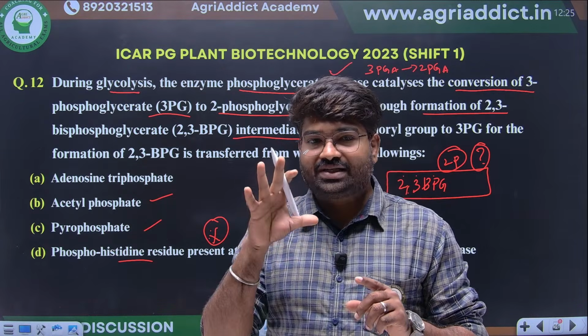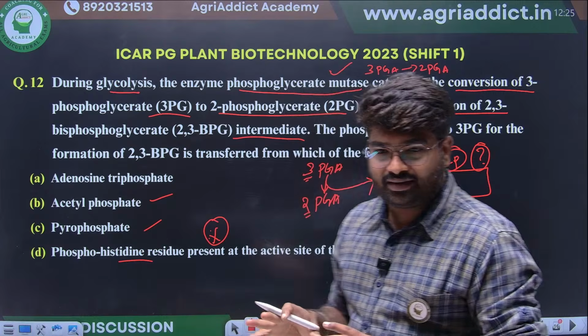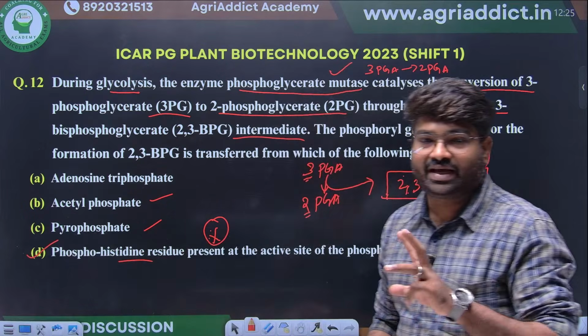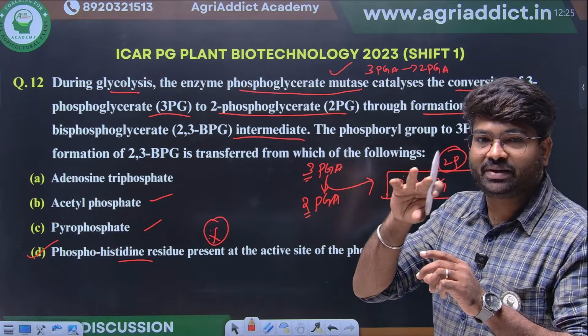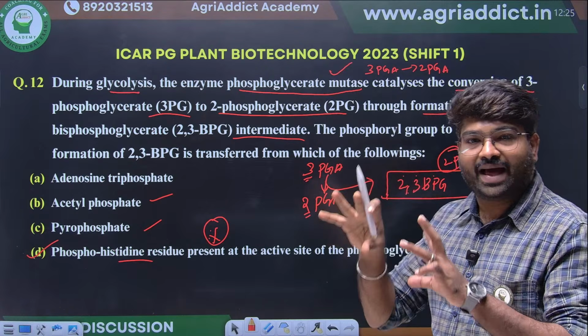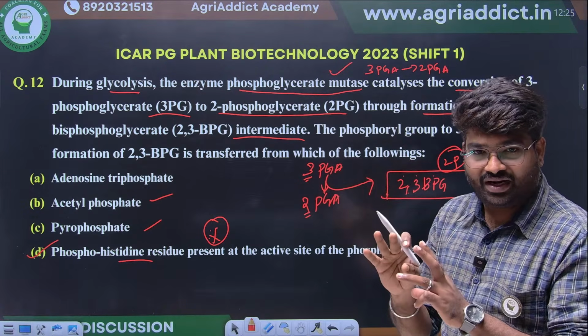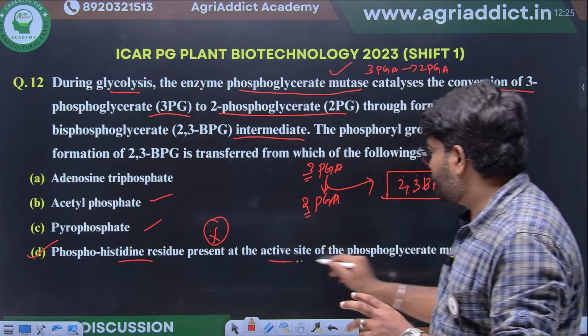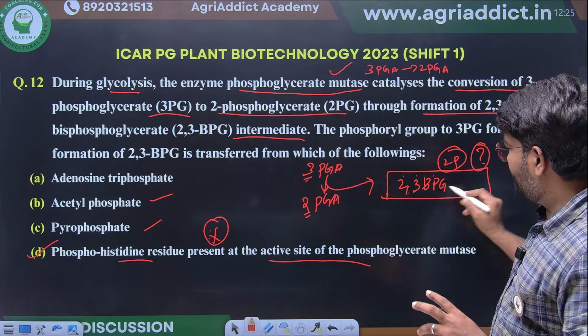Clear? Oxygen affinity for hemoglobin will be decreased. So what is the correct answer? The enzyme itself will have the phosphate group, because the enzyme will be active only after phosphorylation. The active phosphate group from the enzyme will be donated to the substrate, which leads to the formation of